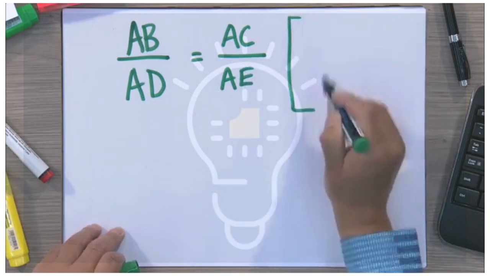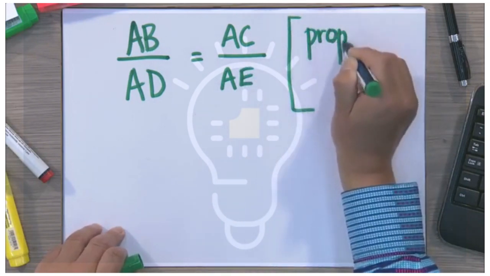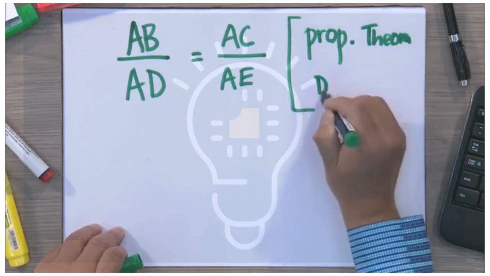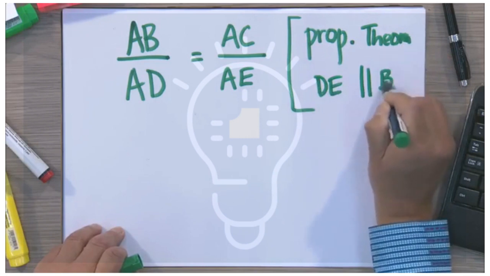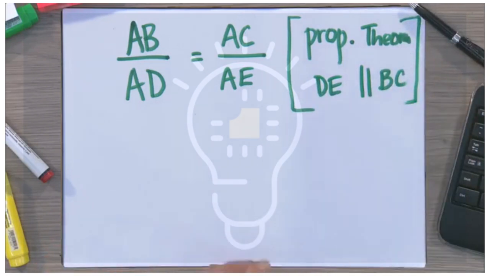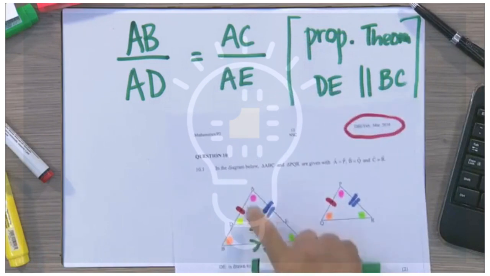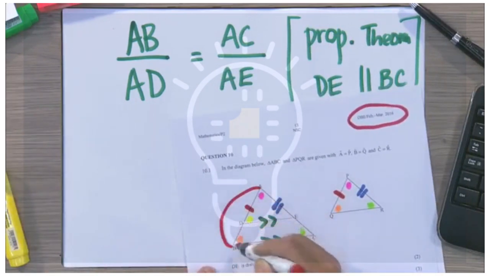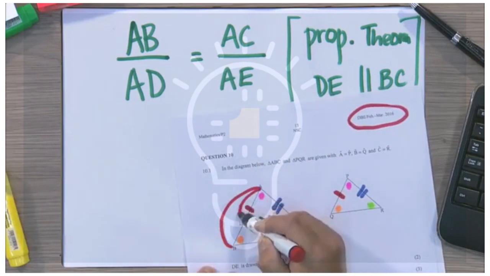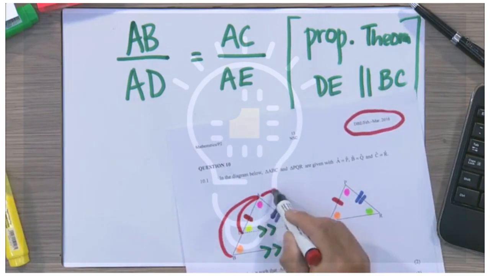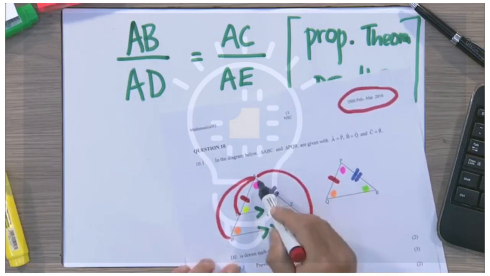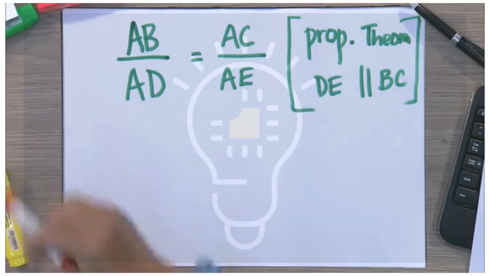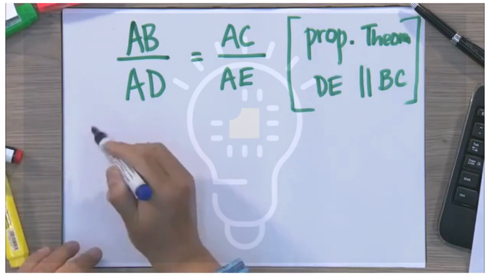And our reason there is proportionality theorem.